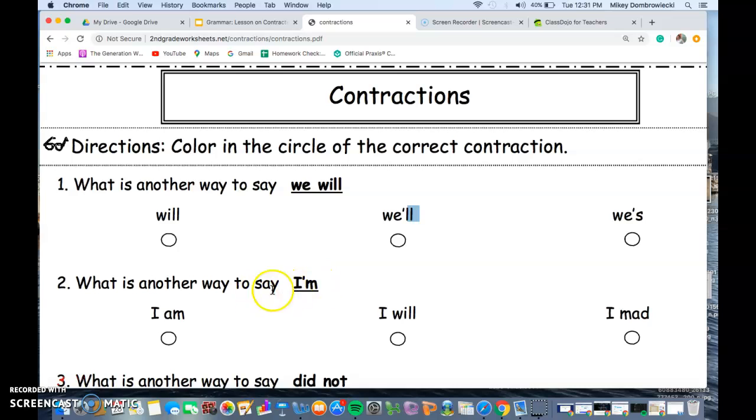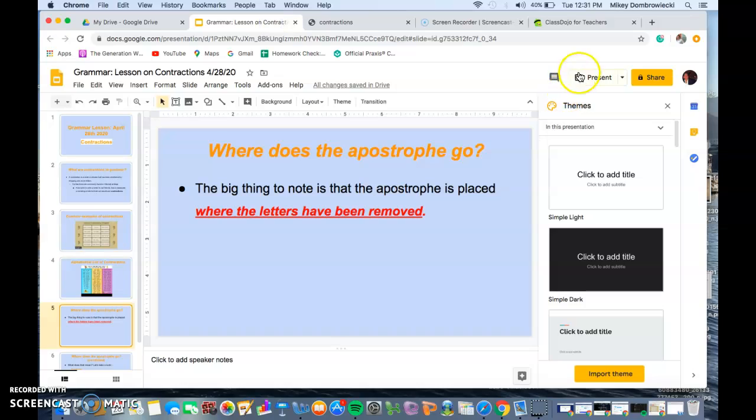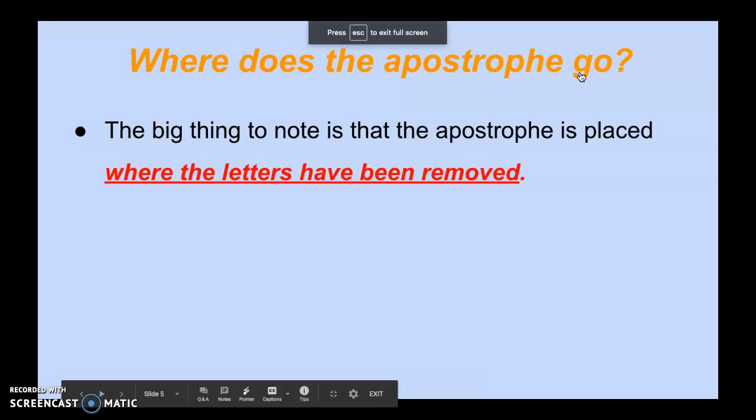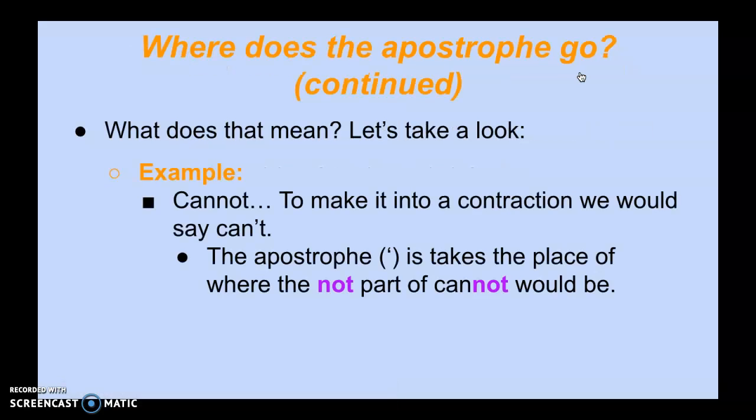So if you look back here, what is another way to say I'm? This apostrophe, the I is normal, the apostrophe and the M, can't highlight. All right, I'm highlighting the whole thing. Take the place of I am. So let's look at some examples I have here, and then we'll go back to the PowerPoint or the worksheet to do one last one.